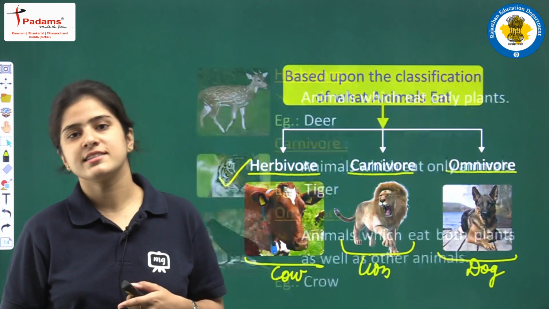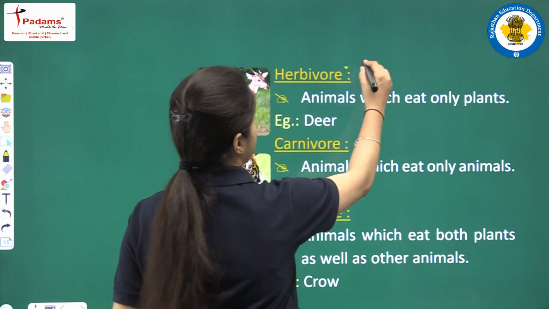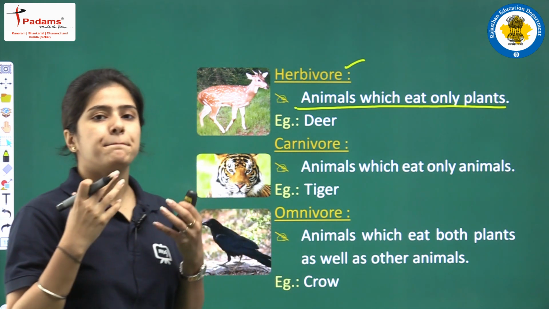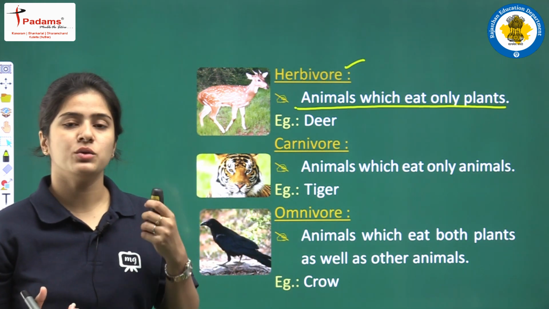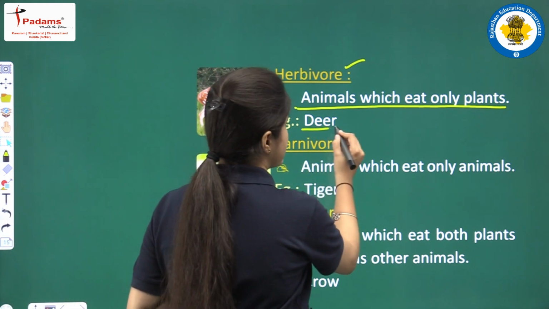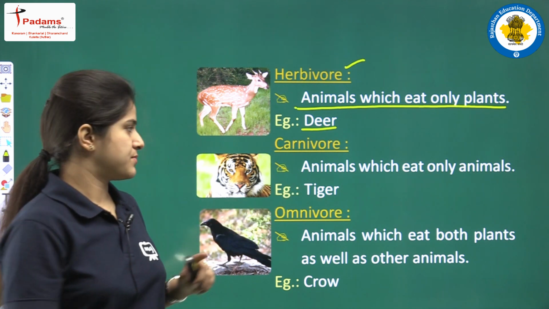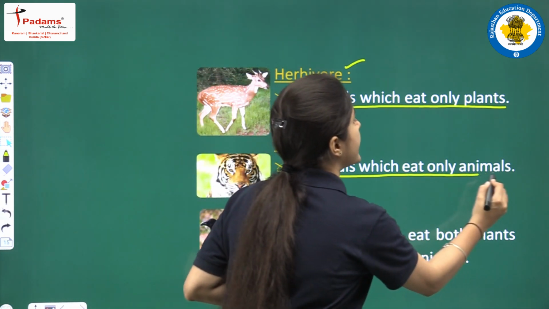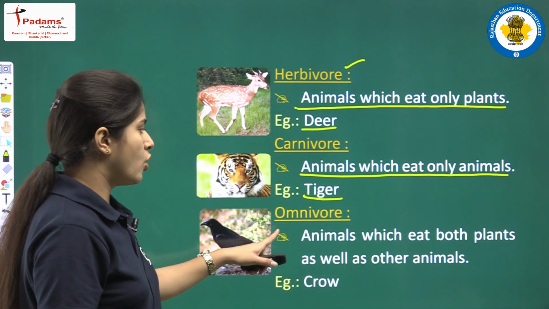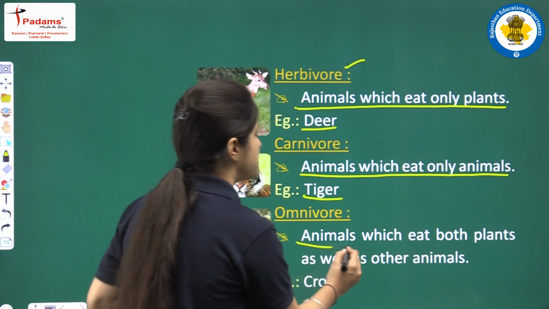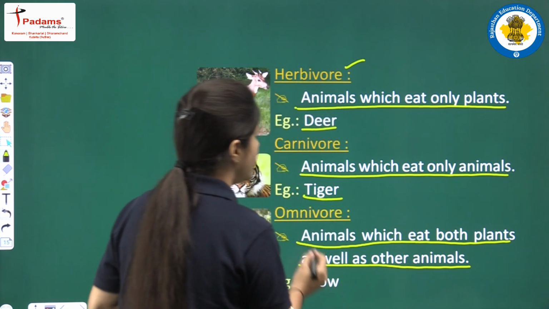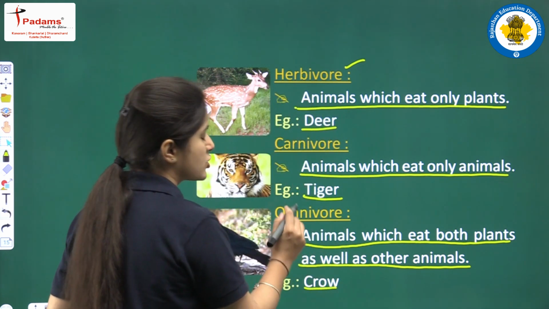You may note it down as, okay. First one, herbivores, animals that eat only plants, जो सिर्फ पौधे और प्लांट्स को खाते हैं, उन एनिमल्स को क्या बोला जाता है? Herbivores. Okay. For example, deer. Carnivores, the animals which eat only animals. For example, tiger. Now children, omnivores, the animals which eat both the plants as well as other animals are called omnivores, and its example is crow.